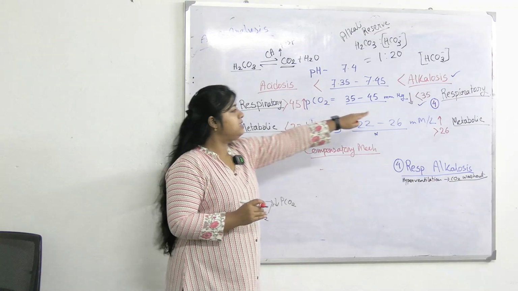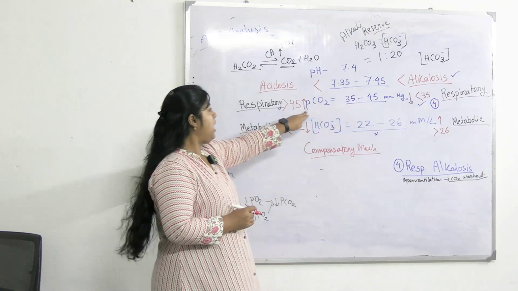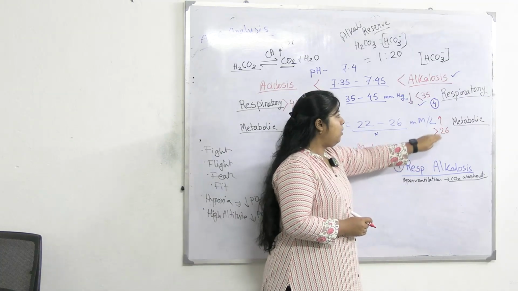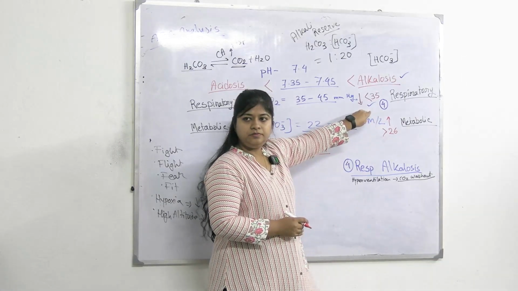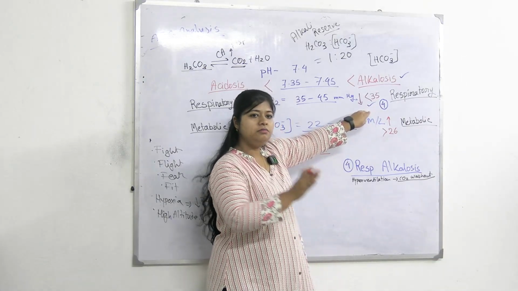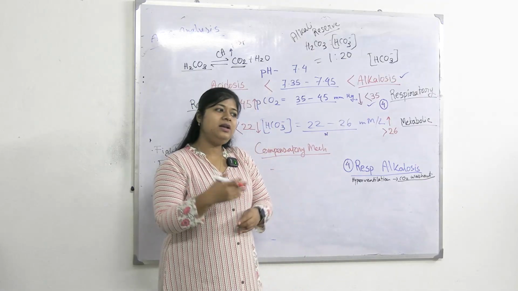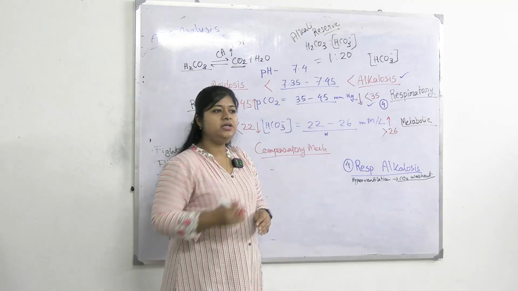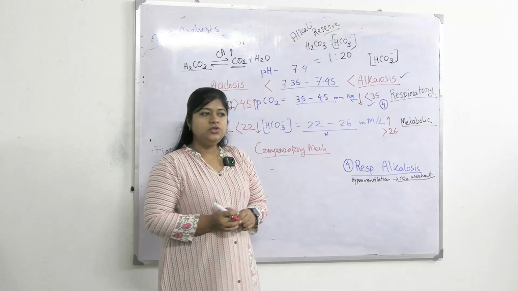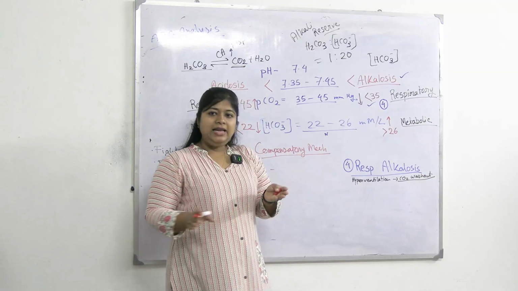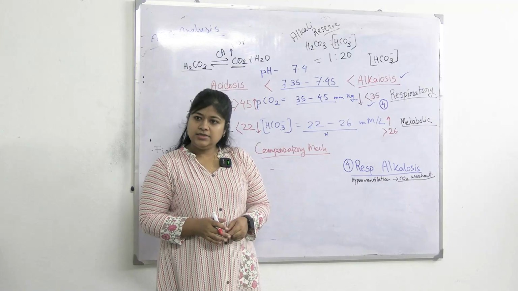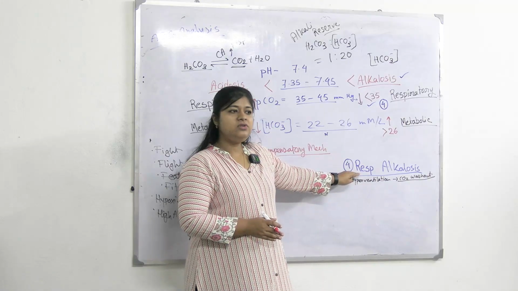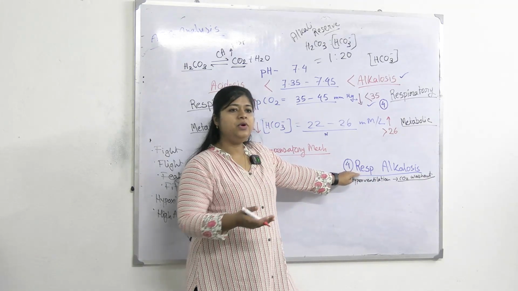Hyper means what has happened here is seen, and if hypo, what will happen? Acid will increase, there will be acidosis. So look, here already hyperventilation is occurring, right? We cannot suddenly make it hypoventilation. Patient is already having hyperventilation. So we cannot further control that respiratory mechanism at the start. So body will try to balance it in the other way. Whenever there is any disorder of respiratory origin, body will try to compensate it with metabolic mechanism.